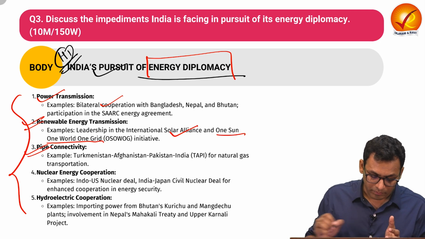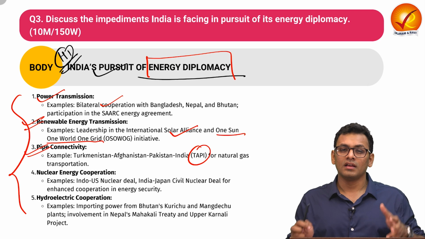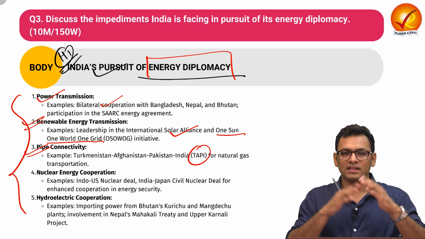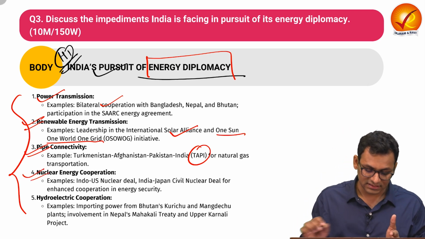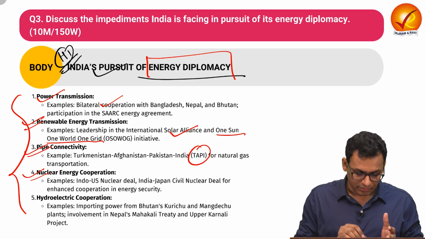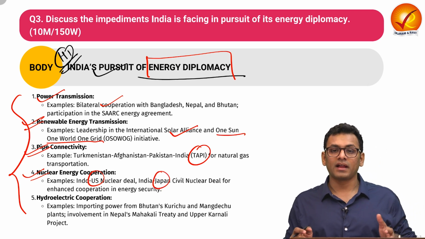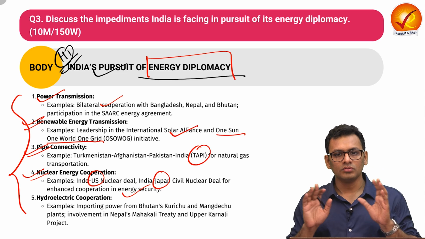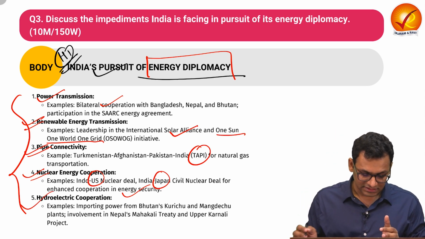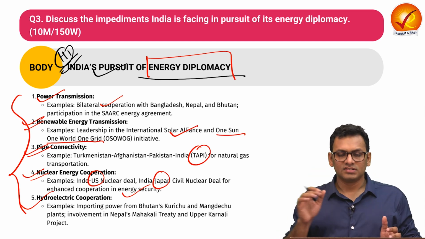Then we have seen pipeline connectivity such as TAPI for natural gas transportation, where multiple countries are part of the entire project. Then we have also seen nuclear energy cooperation, where India has actively pursued certain deals with nations such as the US and Japan with respect to energy security through nuclear energy. And we have also seen how hydroelectric cooperation is part of energy diplomacy.